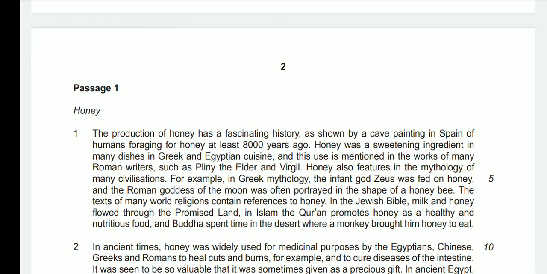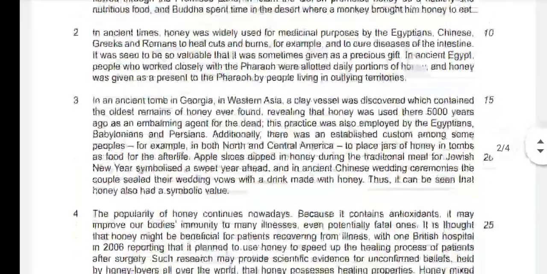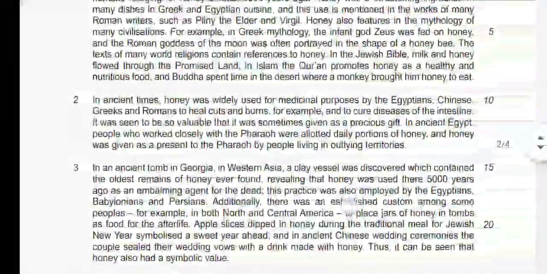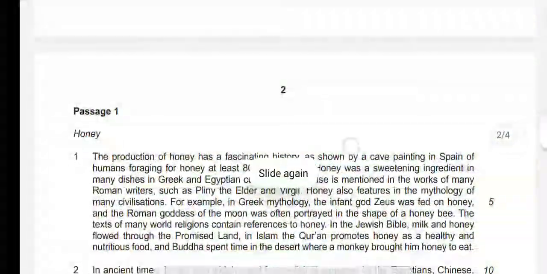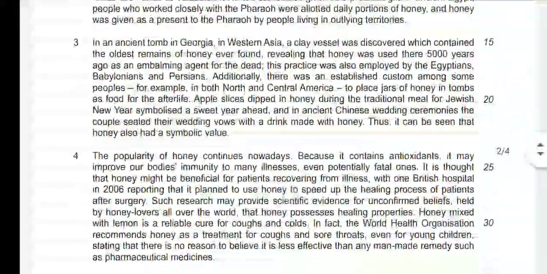Summaries carry 10 marks, very important. Therefore, you must listen to that lecture very carefully and make notes of that lecture on summary writing. And this is the passage we were doing, honey, and you must have read this passage 1. We are only talking about passage 1 at the moment, and then there were questions given at the end of this passage, and we will see those questions too.